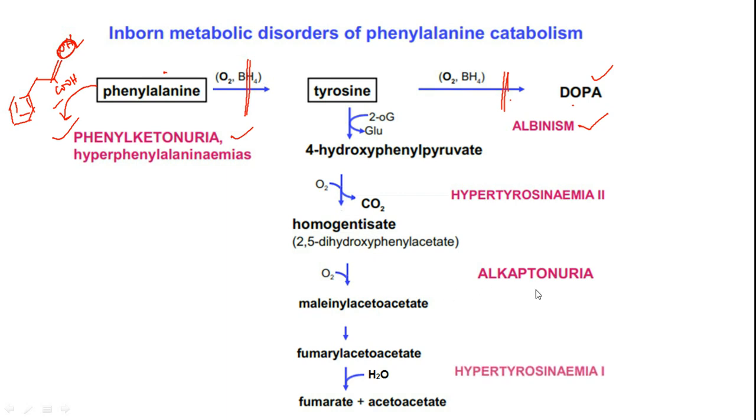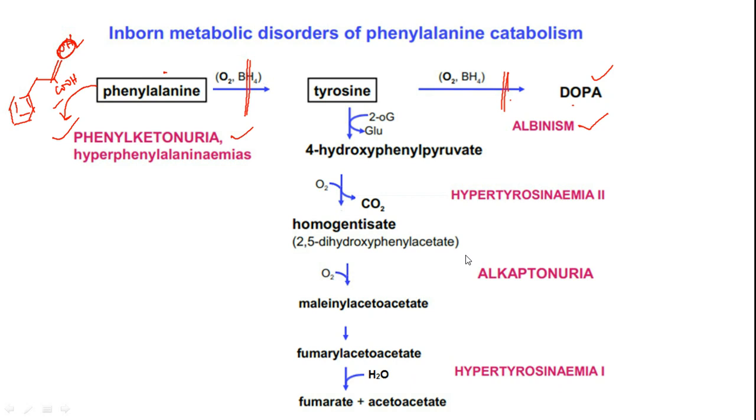Then, if homogentisate fails to get converted to maleylacetoacetate, this condition is what we call alkaptonuria. And then fumarylacetoacetate has to be converted to fumarate and acetoacetate. So if this fails to happen, this problem is what we call hypertyrosinemia 1. So these are the problems that we are able to see over here.